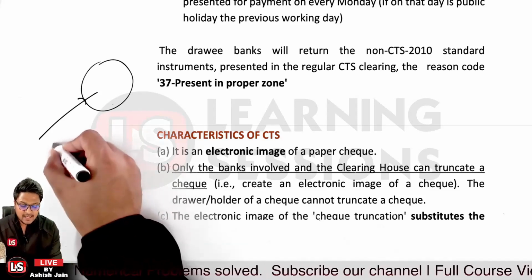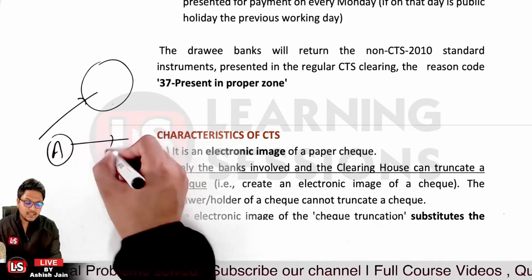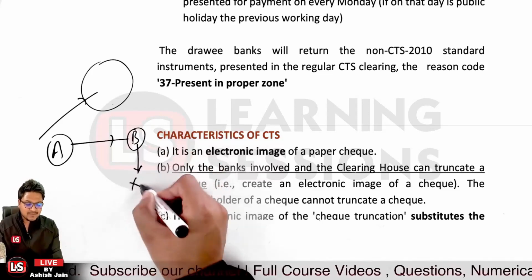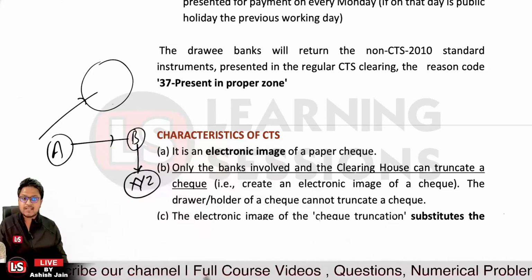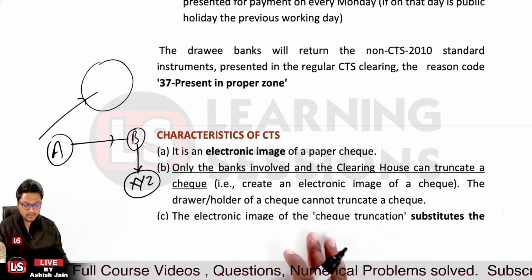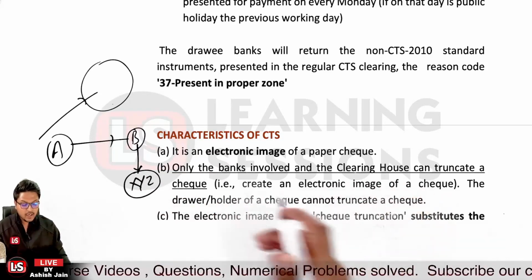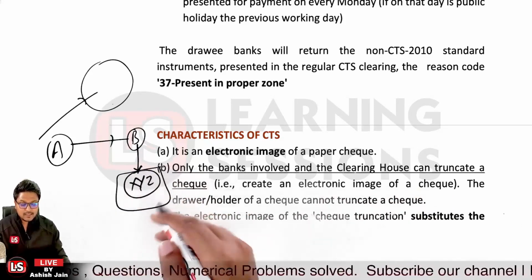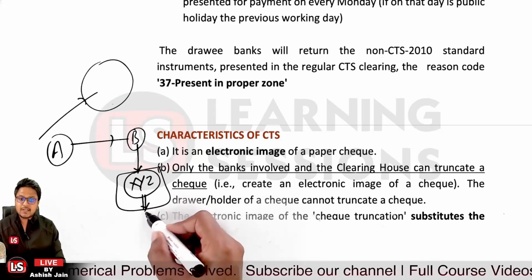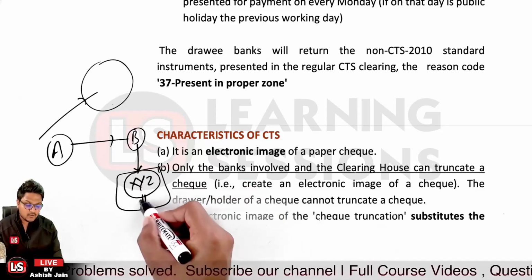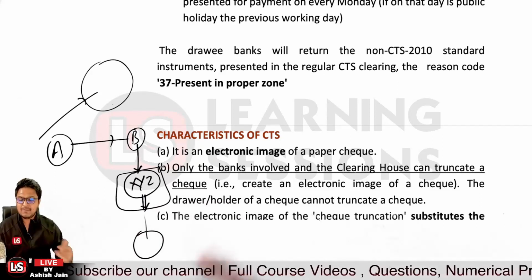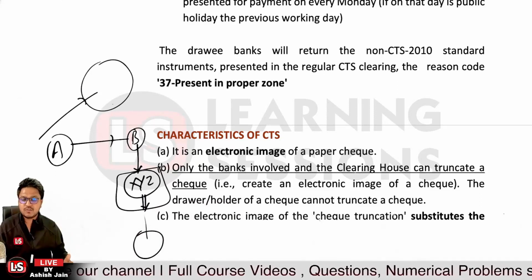Let's take the case that A is the drawer of the instrument and the instrument was given to person B. Now B went to bank XYZ. Bank XYZ is the collecting bank, which is involved in the CTS process, and the clearing house is also involved. In that case the physical movement of the check will be stopped by XYZ itself. It will prepare the CTS clearing, and the electronic image along with the relevant data will be sent to the clearing house, and then it will be cleared there. So that is the process that will take place. I'll let you know each and every step in the process so that you can understand it in a better manner.